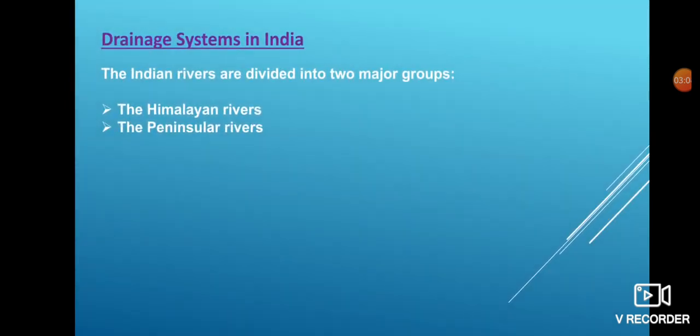India is blessed with hundreds of large and small rivers which drain the whole country. On the basis of origin, two broad drainage systems of India are generally recognized: the Himalayan river system as well as the peninsular river system.